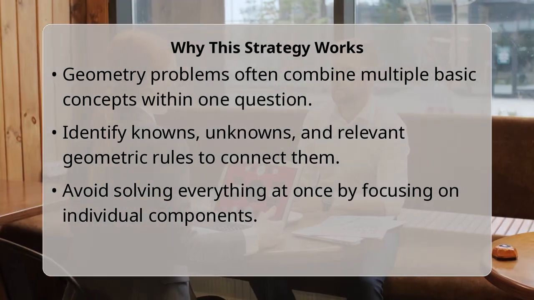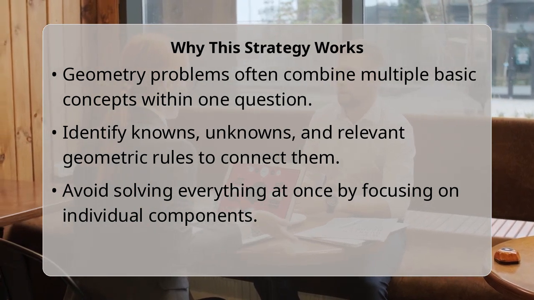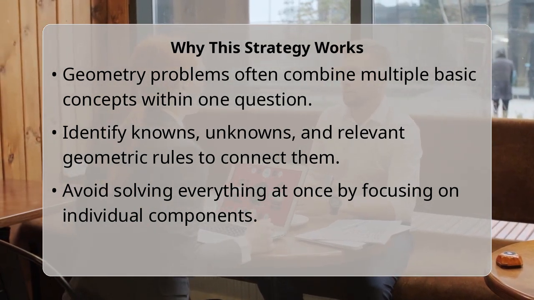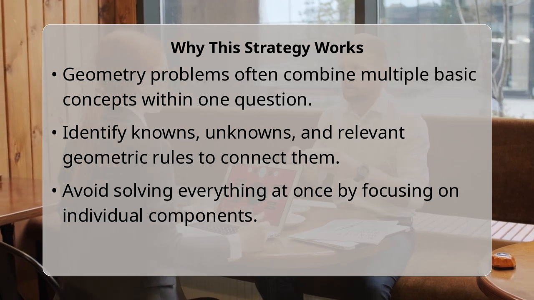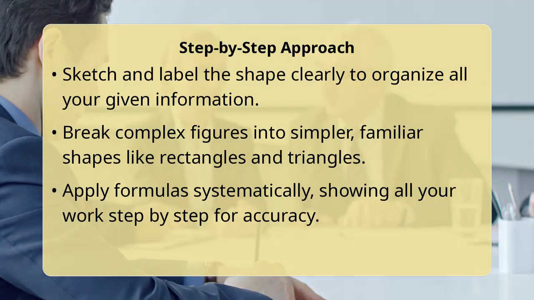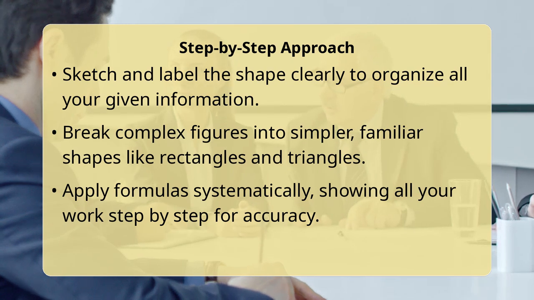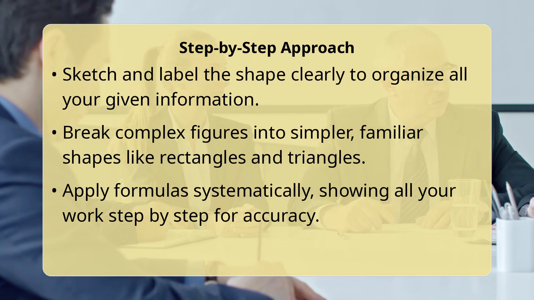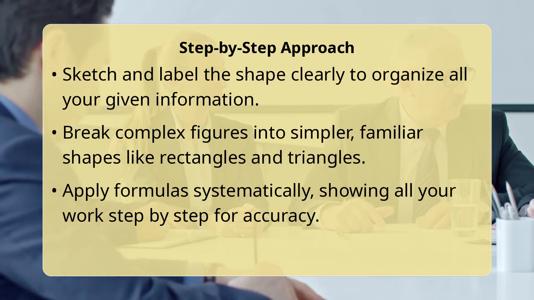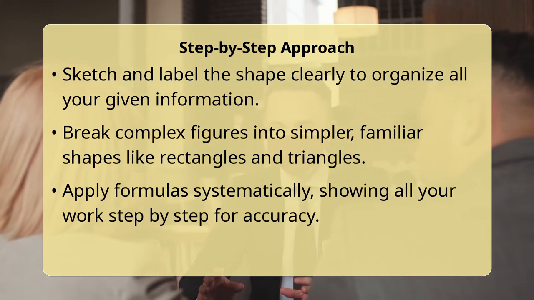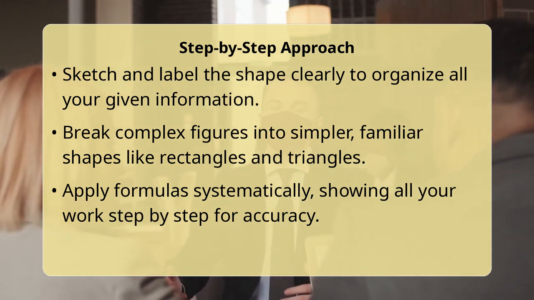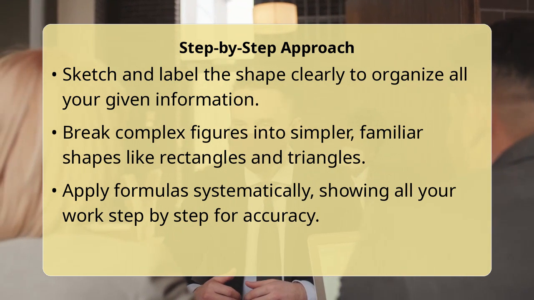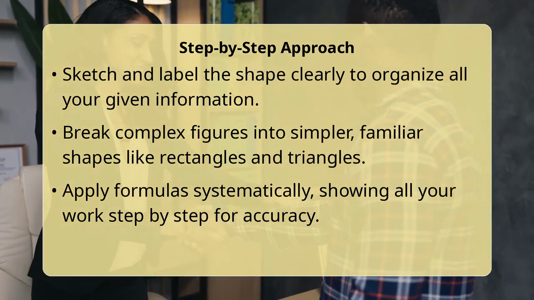Third, break the complex shape into simpler, familiar shapes. For instance, a composite figure might be a rectangle combined with a triangle, or a cylinder with a cone on top. Calculate the unknown measurements for each simpler part first. Fourth, recall and write down all relevant geometry formulas. The General Educational Development test often provides a formula sheet, so know where to find the formulas for area, circumference, volume, and Pythagorean theorem. Match the formulas to the shapes you identified.